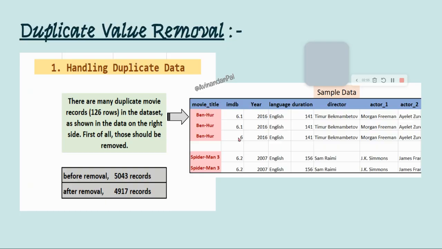After that was done, when I was ready with my dataset, I had three main things to do at the very beginning. The first one was to handle the duplicate values. I figured out that some movies like Ben Hur are repeated thrice and Spider-Man is repeated twice. There are actually 126 rows that were repeated like this based on the movie title. These are garbage, the same data repeated, so of no use to us. Hence, these are removed. After this removal, there are only 4917 records. Previously, it was this many records, and now this many rows are in that dataset.